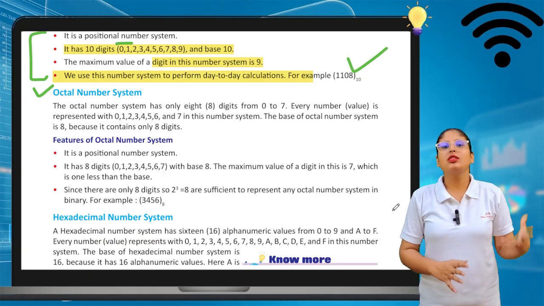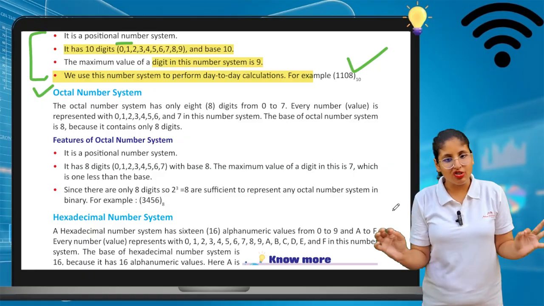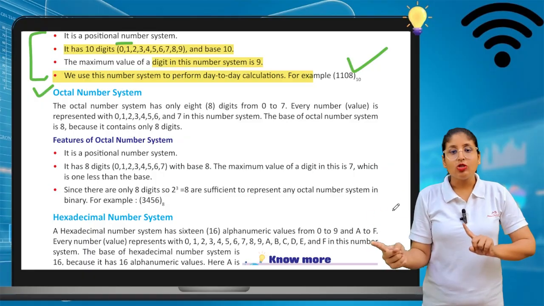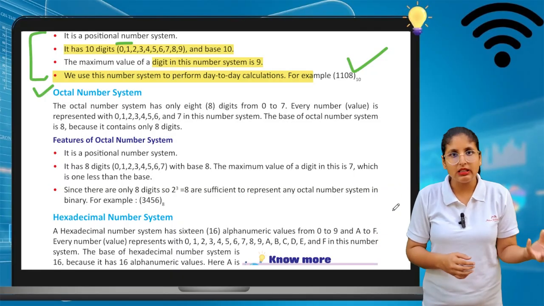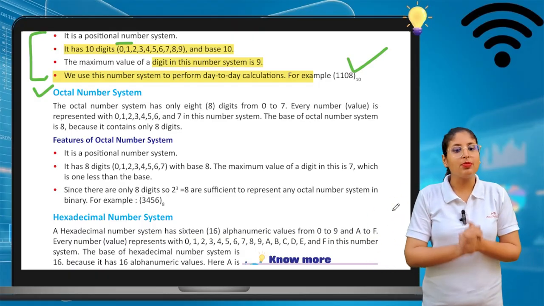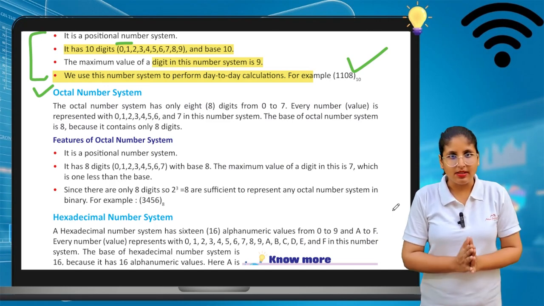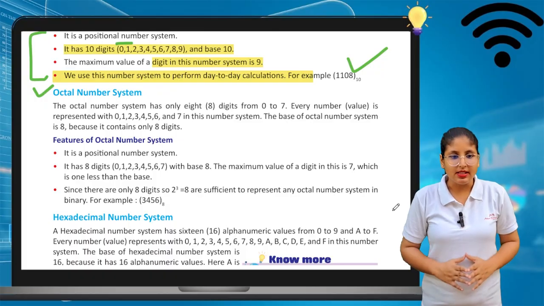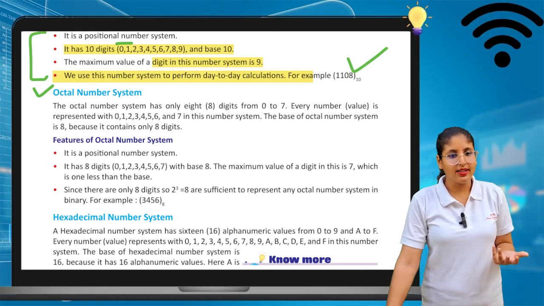Let's see what the octal number system is. The octal number system has only 8 digits, from 0 to 7. The smallest number is 0 and the largest number is 7. So every number value is represented by 0, 1, 2, 3, 4, 5, 6, 7 in this number system. The base of the octal number system is 8, because it contains only 8 digits.